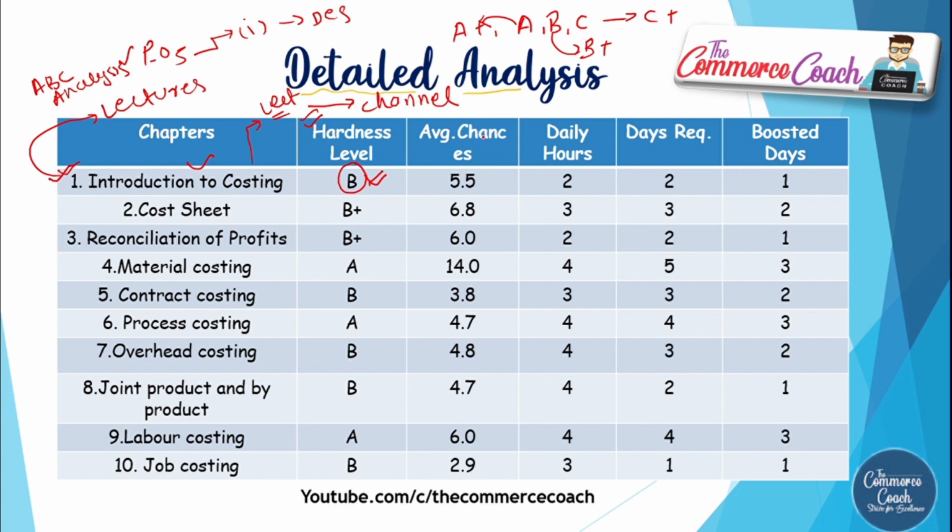Now, average chances. Average chances means according to past examinations, 10 years of examinations, or I must say 5 years of examinations, because in every year we have 2 attempts, right? That is why I am mentioning average chances here. Average chances means in the last 10 attempts, how many times it came. So on an average basis, it came 55%, or you can say 5.5 average it has. It means it has a good average to do. Okay, so you do not have to leave any chapter.